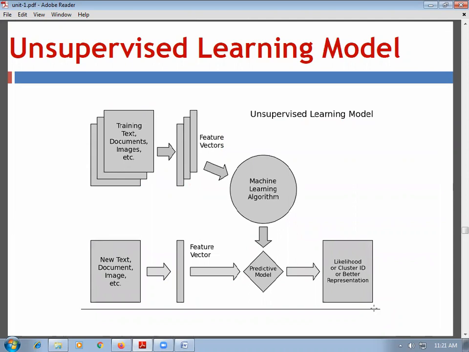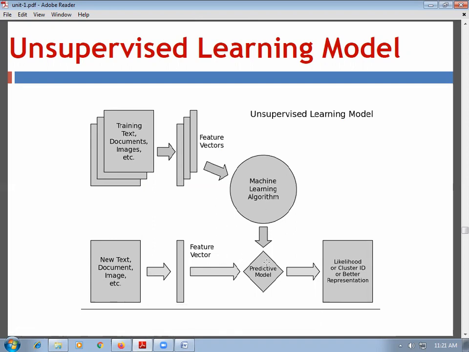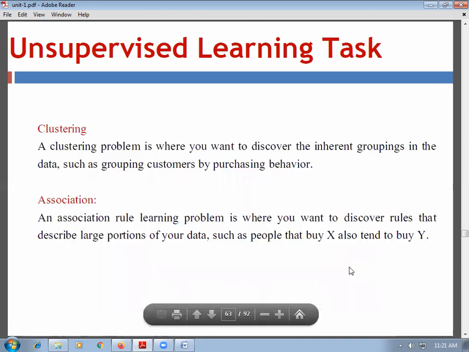In unsupervised learning, no labels are provided, only the training data, which is also unlabeled, is given to the machine learning algorithm. And as in supervised learning, test data is provided along with the feature vector and machine learning algorithm, a predictive model is designed, and it will predict the data.